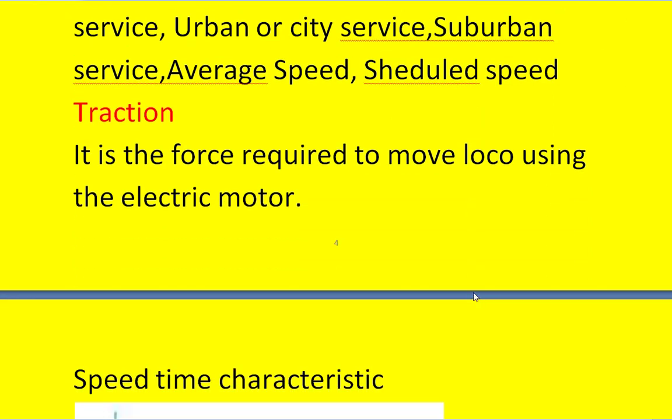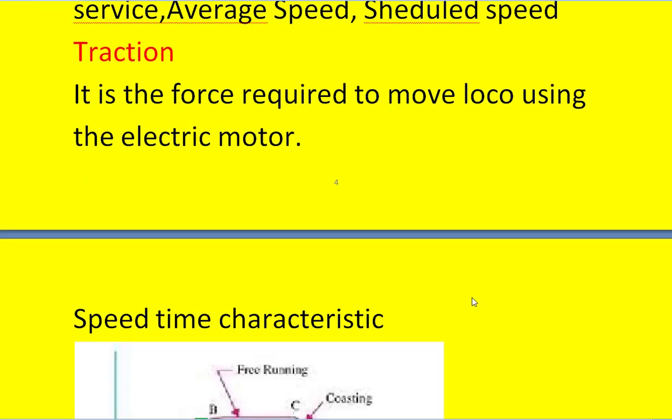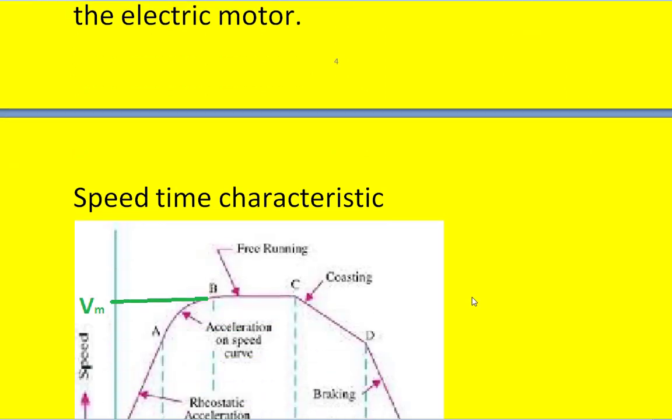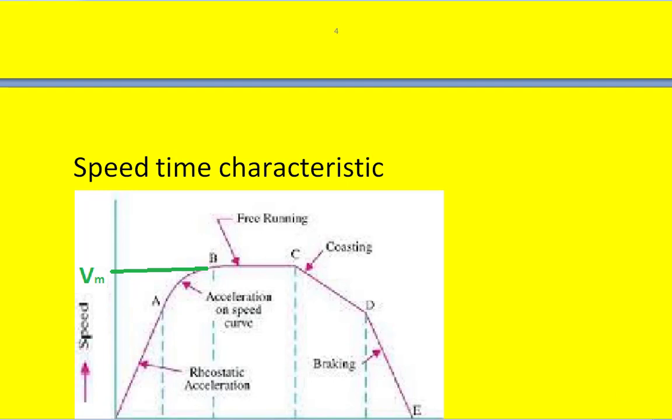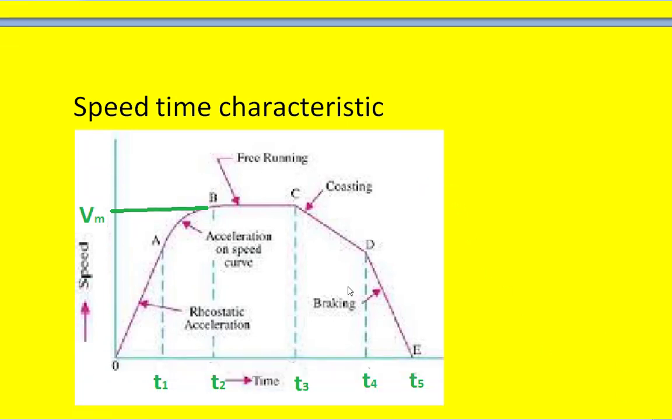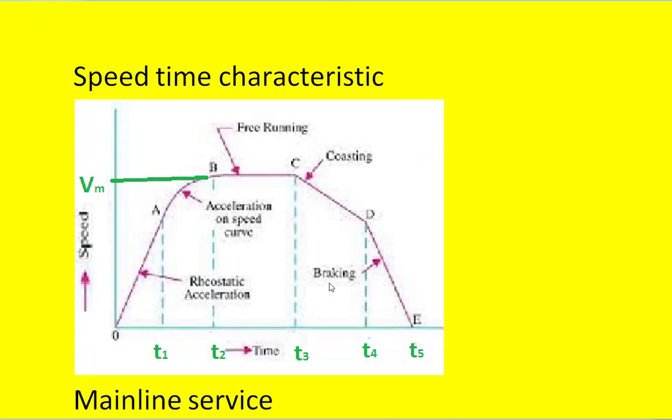So first, what is traction? It is nothing but the force required to move the loco using the electric motor. Coming to the speed time characteristic of a train, this is the general characteristic. It is the characteristic between speed on the y-axis and the time on the x-axis. Time is mentioned here in seconds, whereas speed is mentioned in kilometer per hour per second.